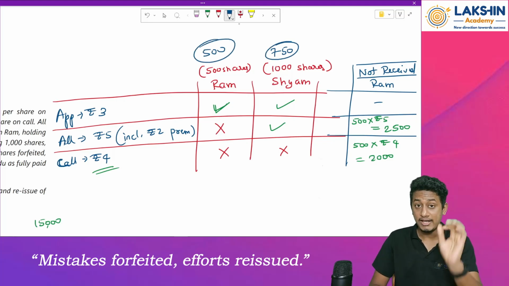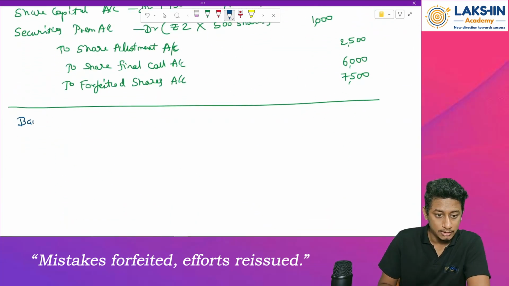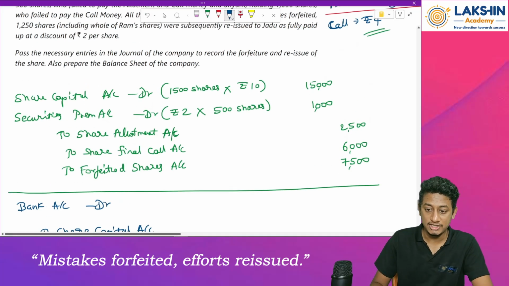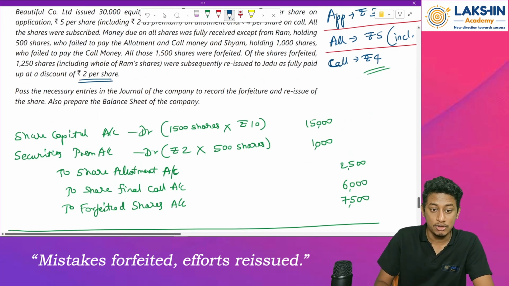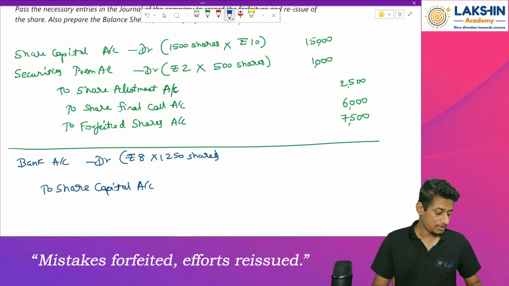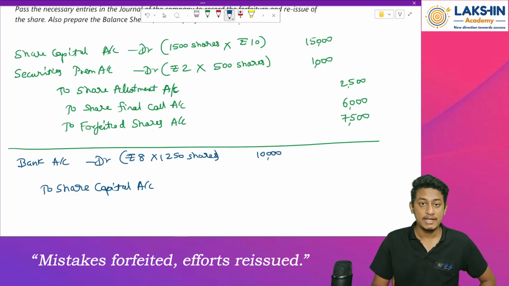Clear? Okay. Why is this required? I will tell you why. So the entry will be bank account debited to share capital account. Now how much is received in the bank account? How much have we reissued it for? At a discount of rupees 2. That means rupees 10 minus 2, that is rupees 8 into 1250 shares. How much will this be? 8 into 1250 will be rupees 10,000. We have received 10,000 rupees.